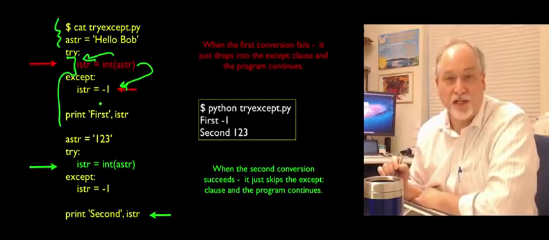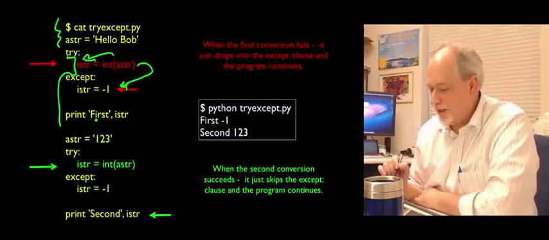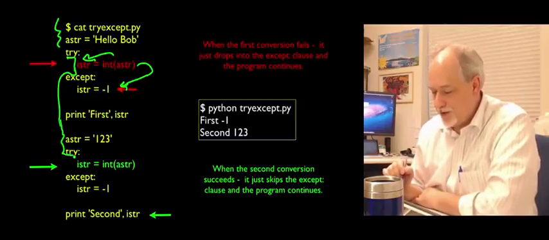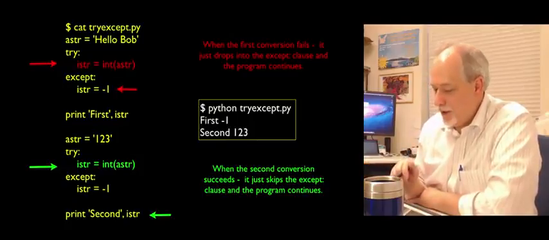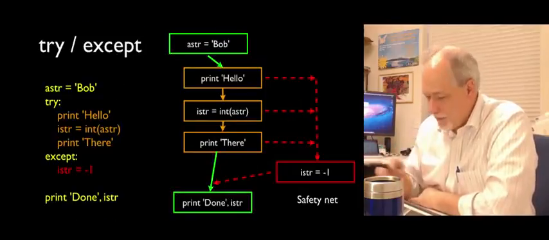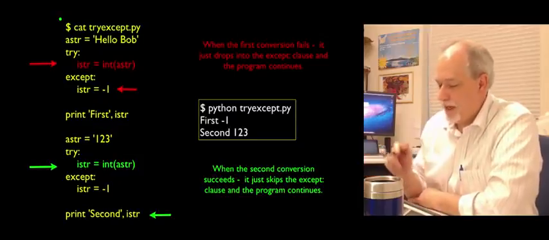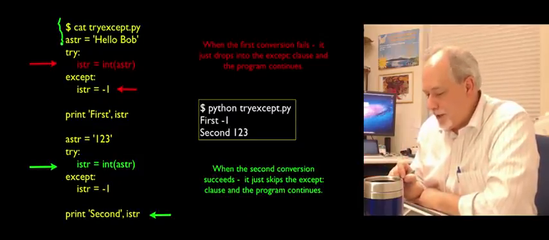In this case, I'm going to set the variable to -1 as an indicator. Then I'll print it out. I'll do it again. Try this code. And away we go. So when this runs, we know exactly how it's going to run. We'll set this string. The try takes out the insurance.